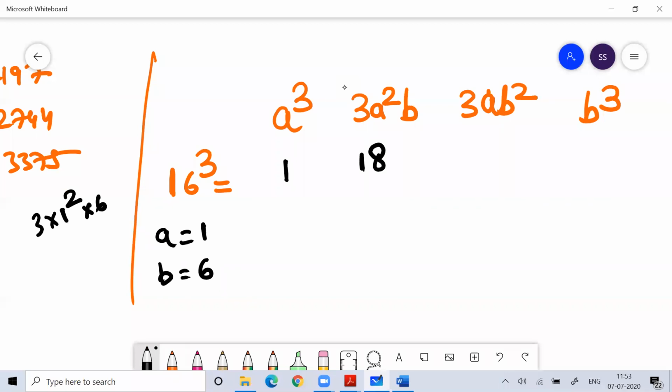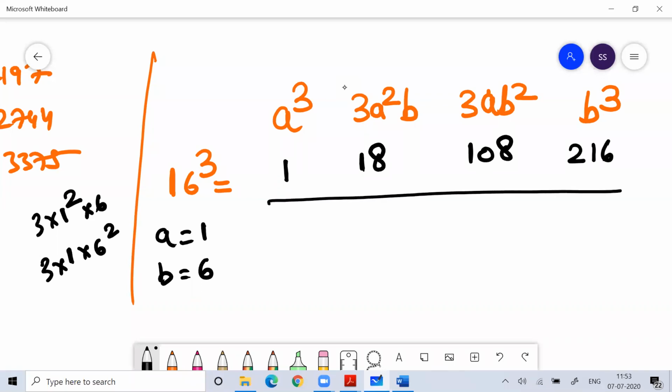Then 3ab square: 3 into 1 into 6 square. So 36 threes are 108. Then what is b cube? b cube is 216.